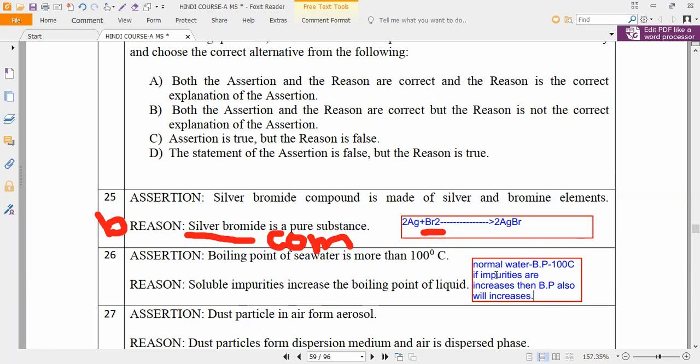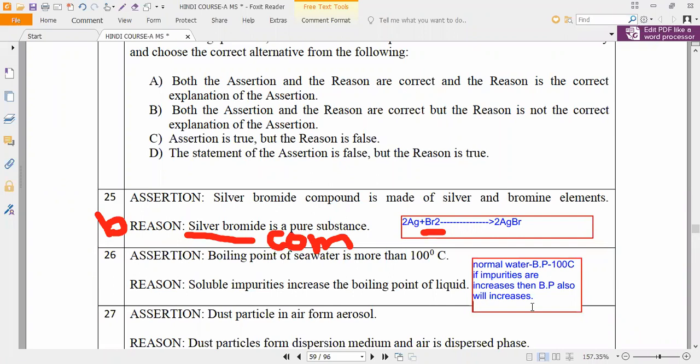Yes, sir. Yes or no? Now, what about melting point? This is also most important. In the exam, if they ask you about melting point, what will you do? If impurities increase, what is the melting point of water, guys? Freezing point or melting point? Anybody? Please respond. 0 degree Celsius. Yes.